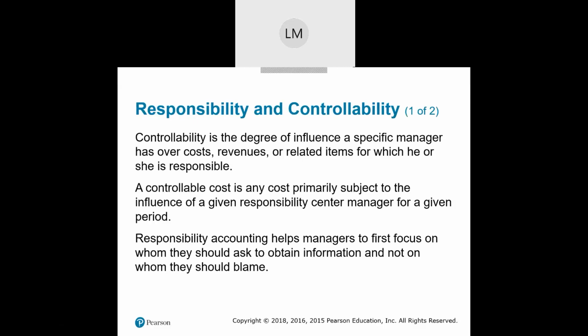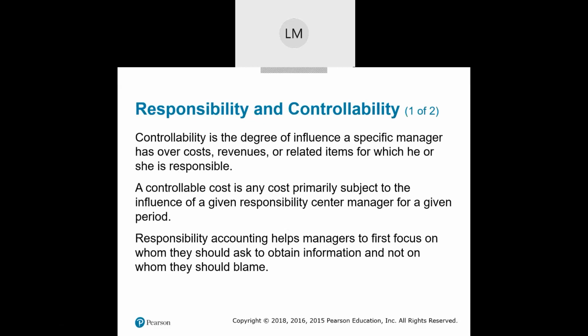Now, responsibility and controllability. Controllability is the degree of influence a specific manager has over costs, revenues, or related items for which he or she is responsible. And of course, a controllable cost is any cost subject to the influence of a given responsibility center manager for a period.